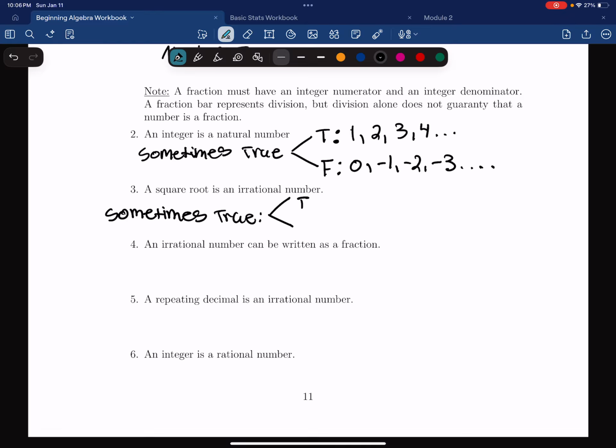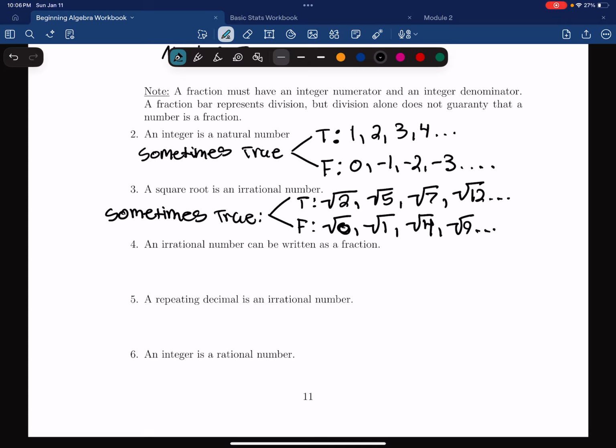So the statement is true when we have a square root that doesn't evaluate to a perfect number. So we have the square root of 2, for example, square root of 5, square root of 7, let's say square root of 12, and so on. So anytime we have a square root that doesn't evaluate into a perfect number, it is irrational. But then you also have some square roots that evaluate to perfect numbers. So for example, the square root of 0 is 0, the square root of 1 is 1, the square root of 4 is 2, square root of 9 is 3, and so on.